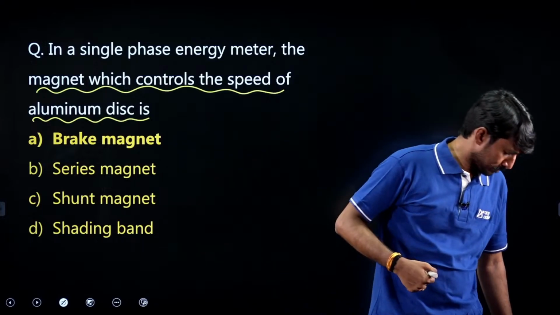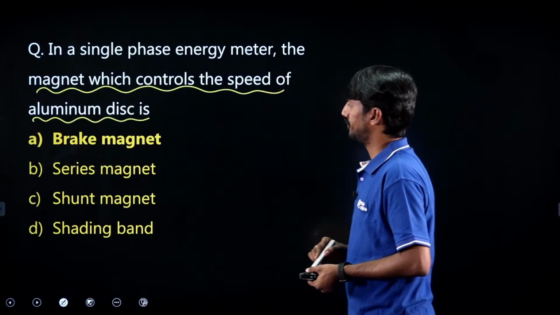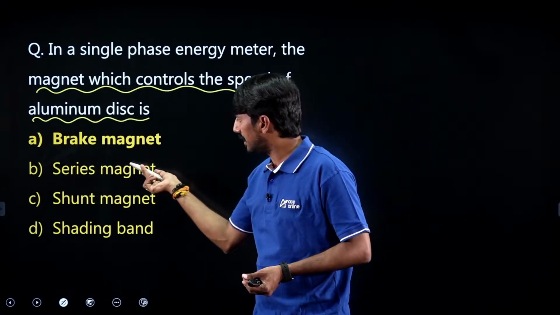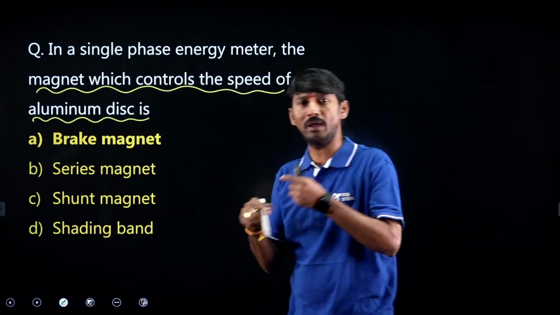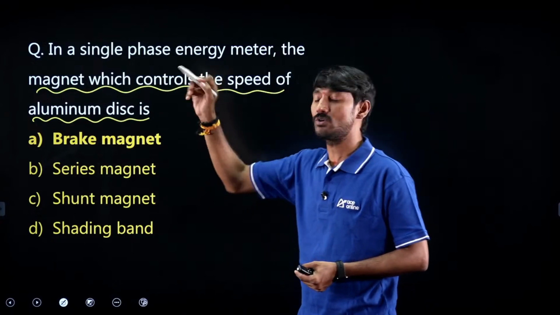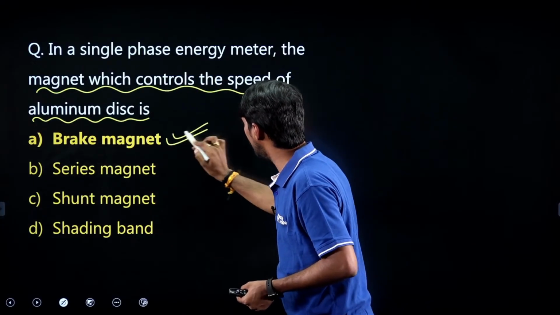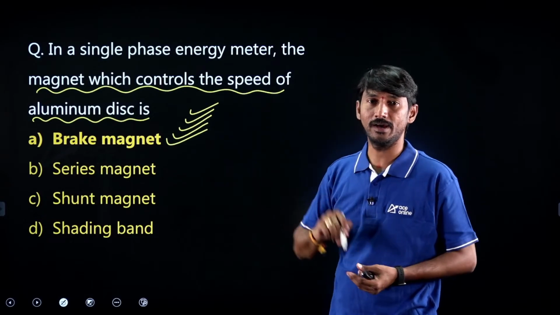Tell me, guys. Definitely, series magnet and shunt magnet are for operating torque. Shading band is also for getting 90 degrees or near to 90. But to control the speed, obviously, brake magnet is the answer.